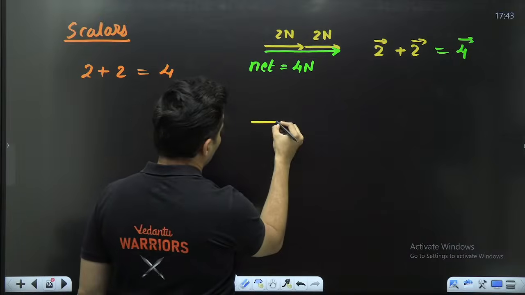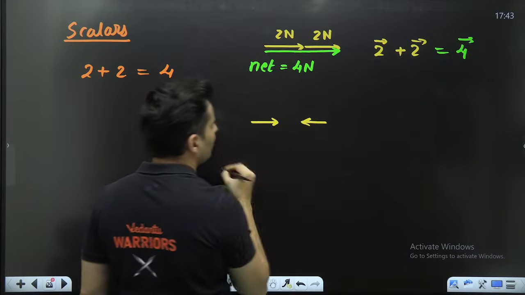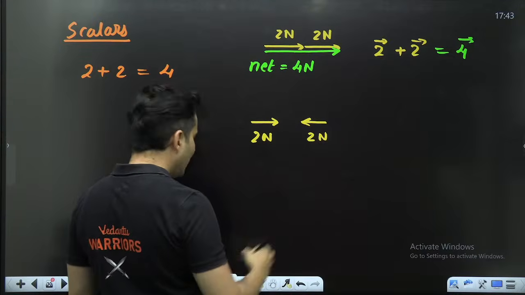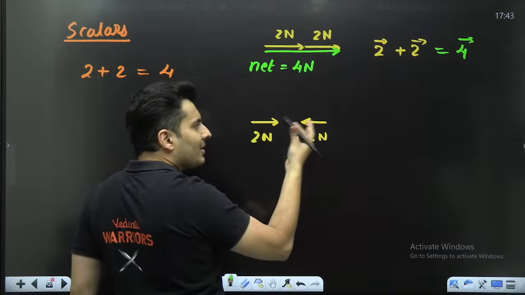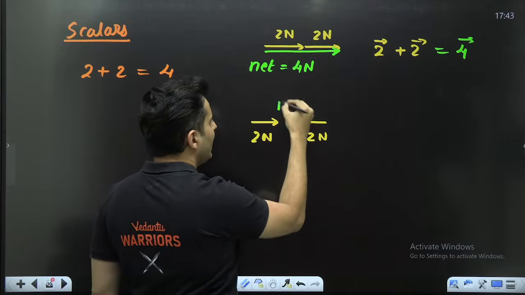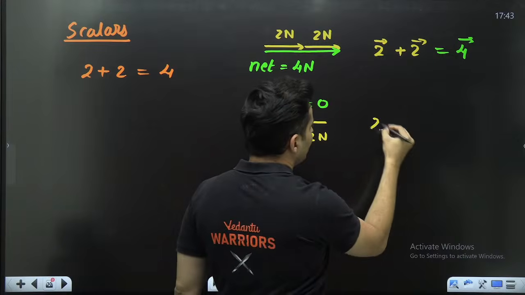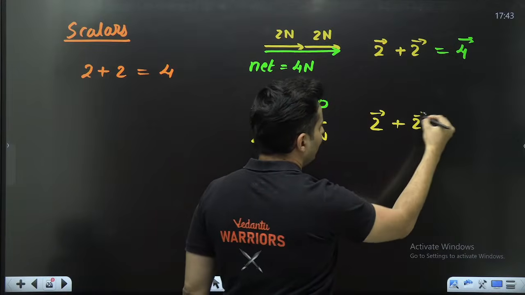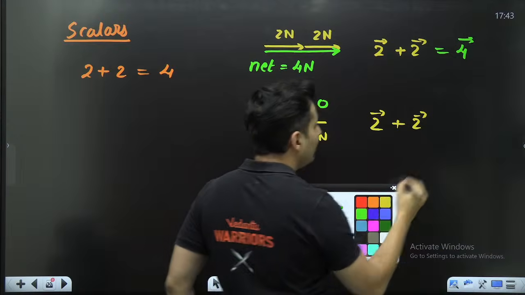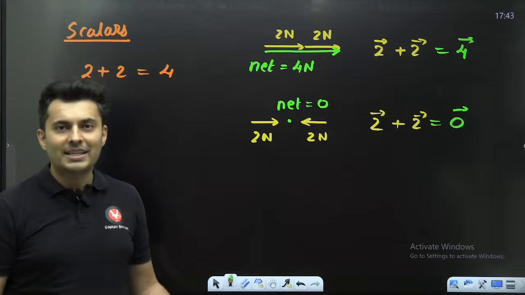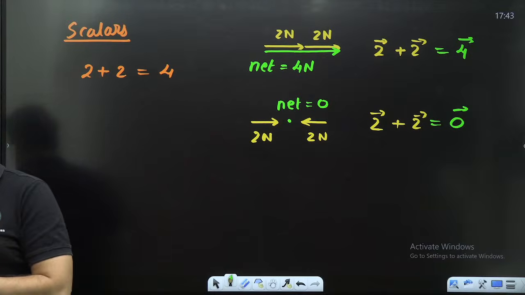But imagine this. One person is pushing like this, another person is pushing like this. 2 Newton from here, 2 Newton from here. Then what will be the net? I mean, the box or the object will not move. The net force will be a big fat 0. Very interesting. So in this case, 2 Newton plus 2 Newton is technically giving me the answer as completely 0 Newton.